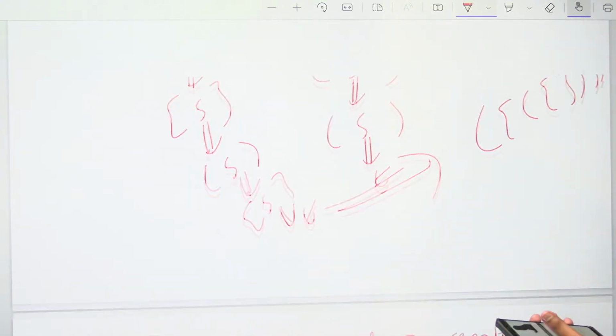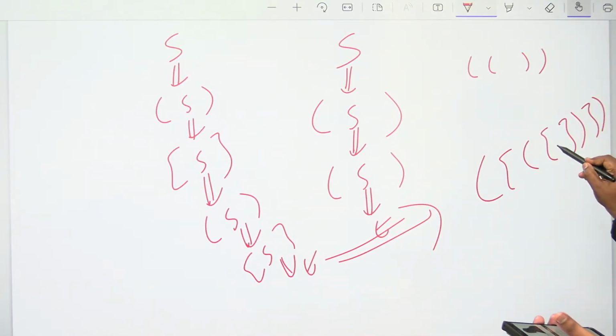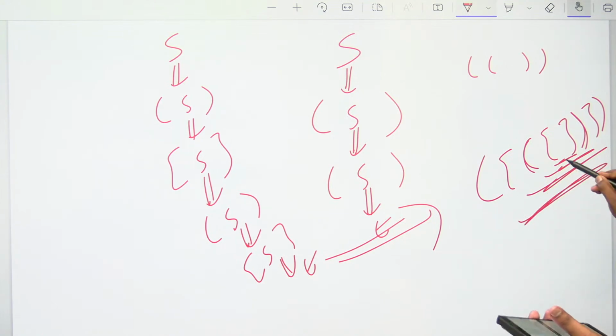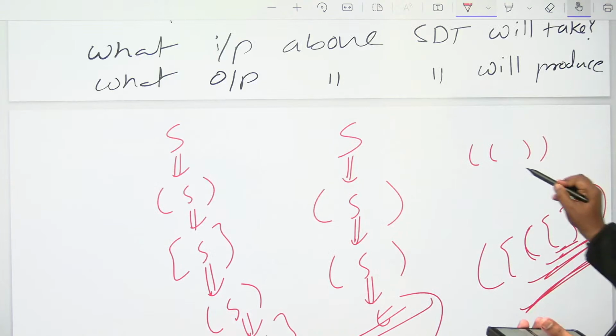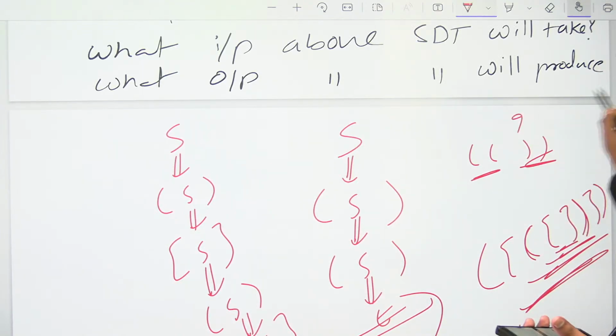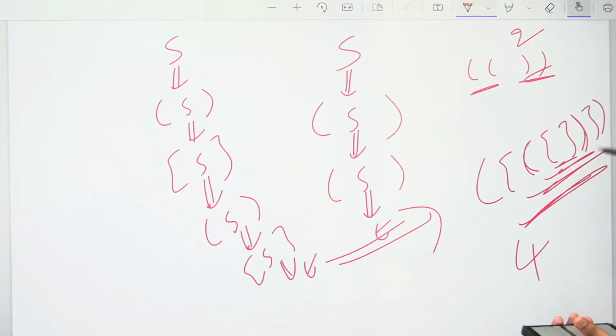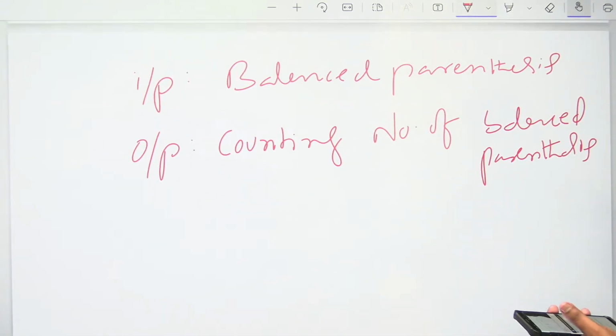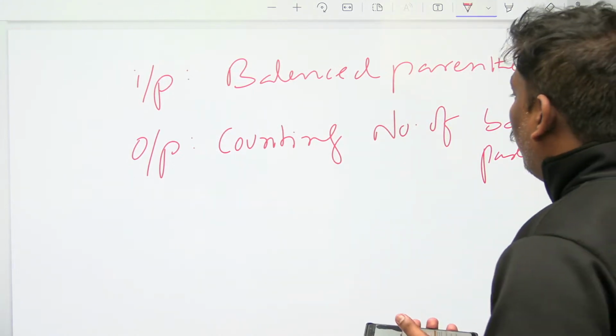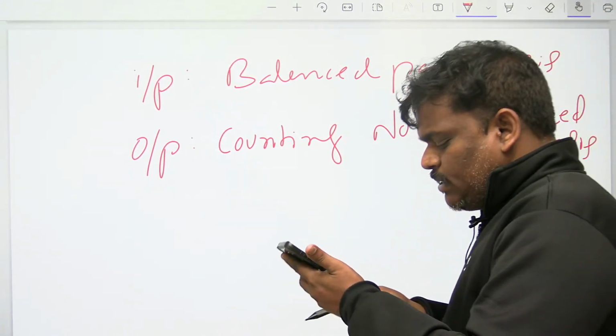Suppose in this example, square open bracket, closed bracket, 1. Normal open bracket, closed bracket, 1 more. Square again, 1 more. Normal again, 1 more. Totally 4 open, 4 closed, so the answer will be 4. For the earlier one, 2 open and 2 closed, the answer will be 2. So input is a set of balanced parentheses, and output is counting the number of balanced parentheses.